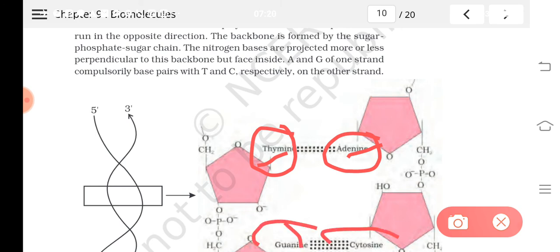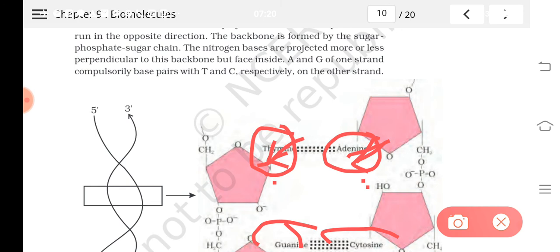Likewise, if cytosine is there here, what will be there opposite it? If it is cytosine here, here it will be guanine. Understood? So that complementarity is always there. Wherever A is there in this strand, it will join with only T. That is known as complementarity. Understood? And this is very, very significant in different processes of DNA like replication and transcription, all of which we will study next year.